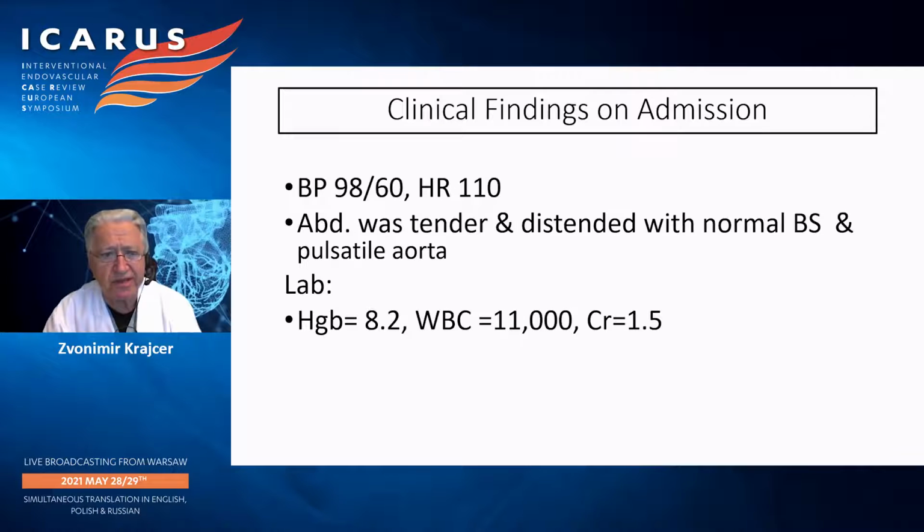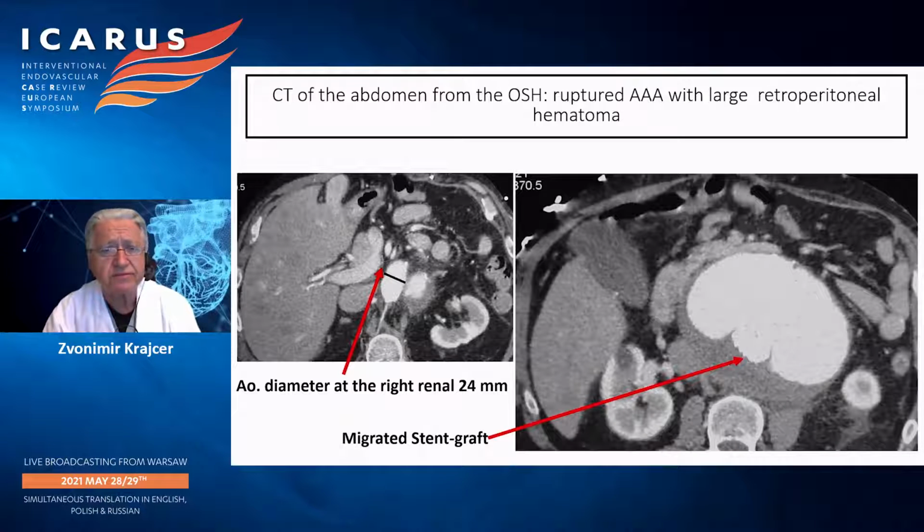His hemoglobin was down to 8.2, white count was slightly elevated at 11,000, and creatinine was 1.5. He had a CT of the abdomen and pelvis done elsewhere prior to this transfer, and the CT revealed evidence of contained rupture of the abdominal aortic aneurysm with large peritoneal hematoma, as seen in the images here.